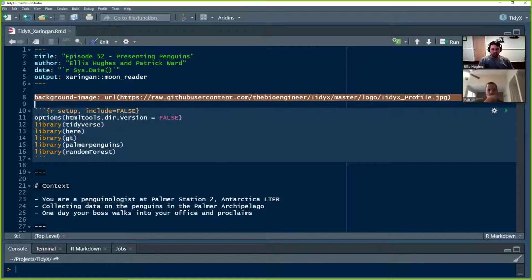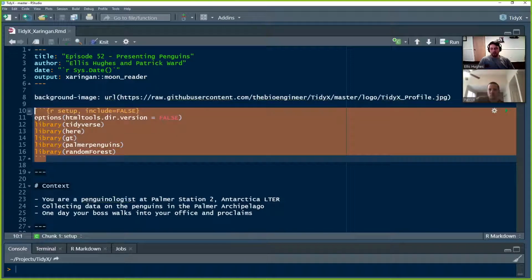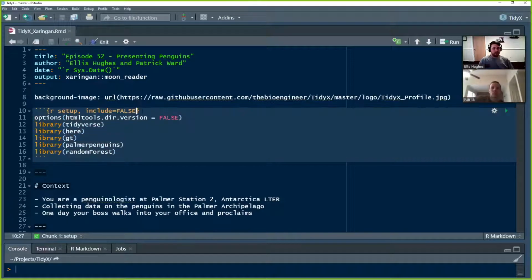One of these is actually this first slide here that we saw, the background image. And so you're able to put a background image for a slide. Here I put the TidyX profile JPEG. And then we open up with an R chunk, very similarly to any other Rmarkdown document. It's a setup, and we're going to say include equals false. And this means it'll execute it, but it won't show any results. It won't echo the code, anything like that.